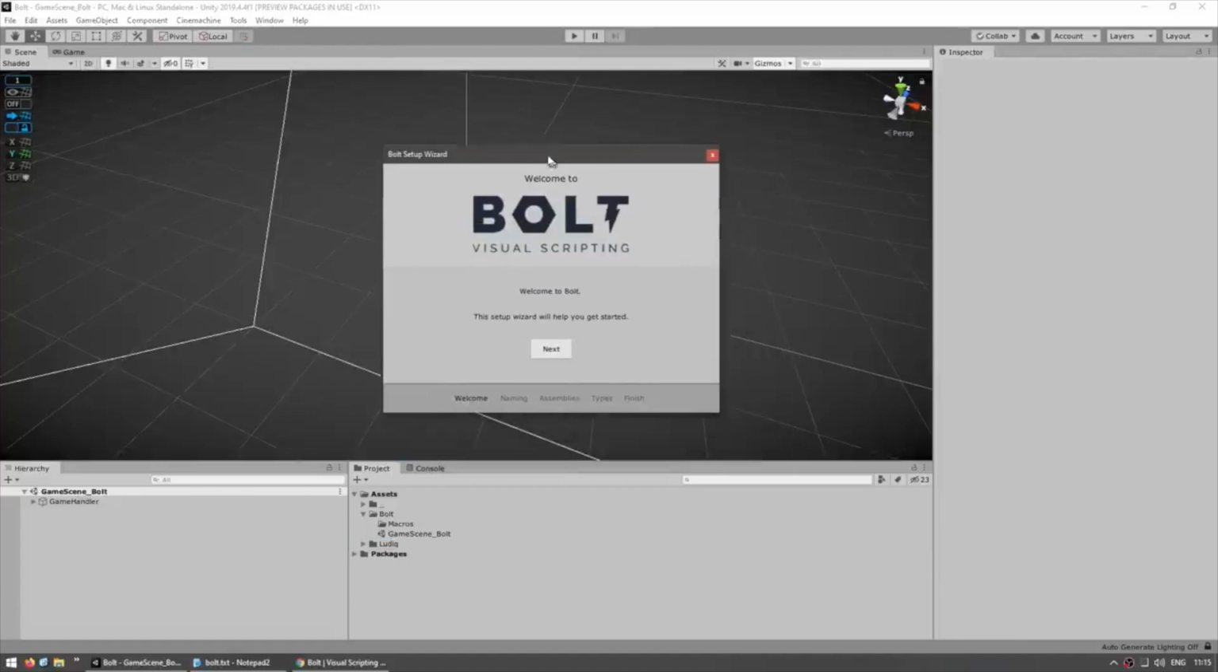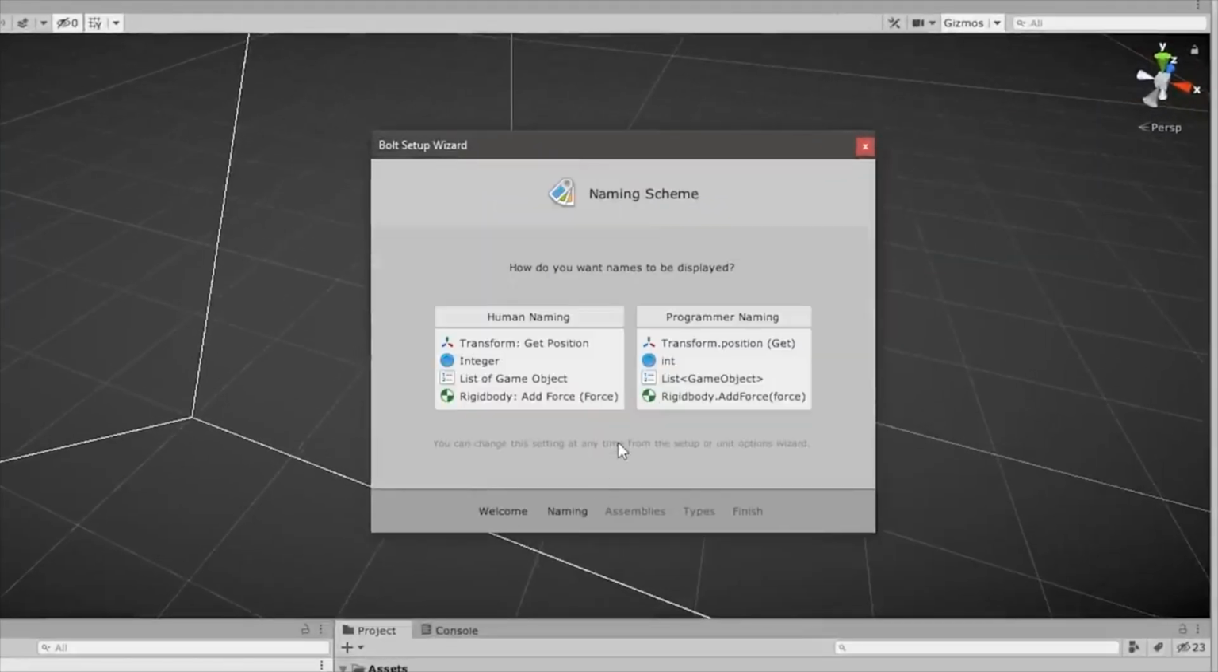Alright, so we see our very nice wizard tool. Let's go ahead, hit next. And now here it asks you a very interesting question. So do you want human naming or programmer naming? Now this is a really interesting question because it depends on what your goals are with visual scripting. One of them will show you nodes and actions pretty much just as standard English. So for example, it says list of game object. Whereas the other one will still work as visual scripting, but will show the nodes just like the underlying C# syntax. So it shows exactly as you would write code, so a list of type game object.